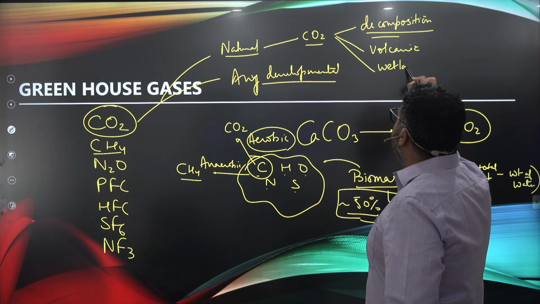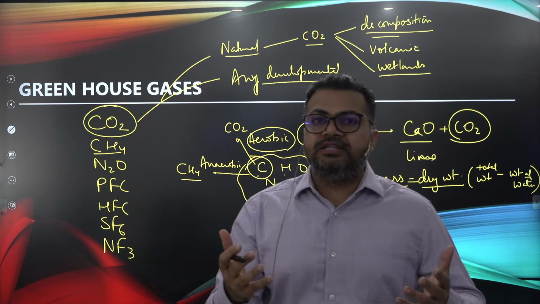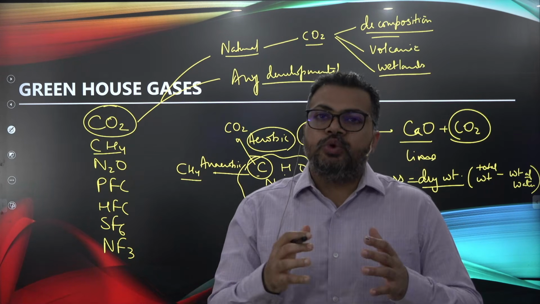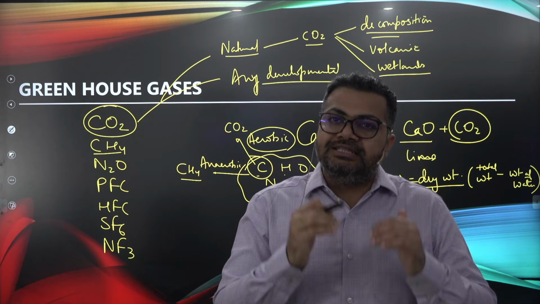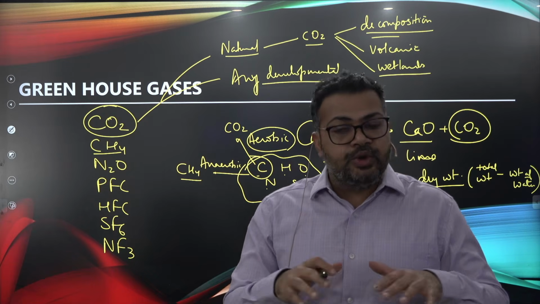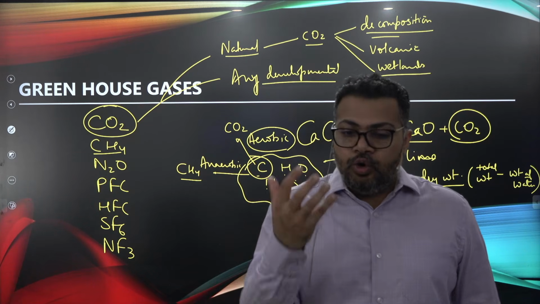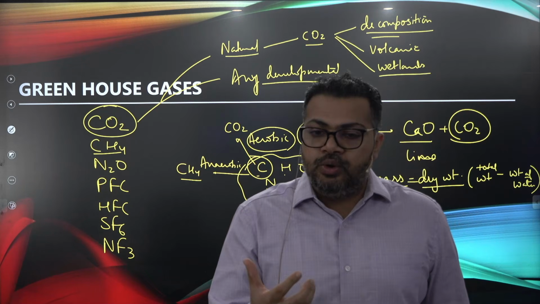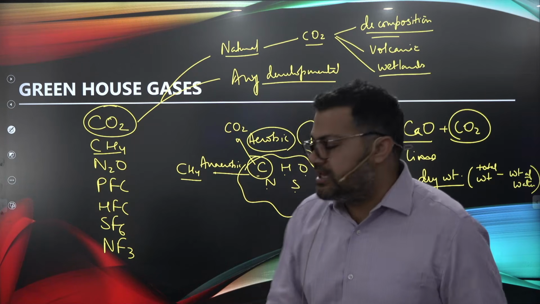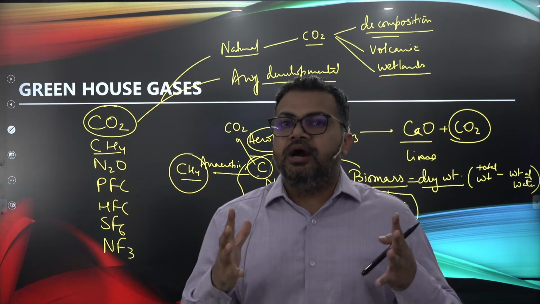If you look at wetlands, wetlands are places where the organic matter gets broken down. Wetland is basically a place where soil hydration is more than soil aeration, where the soil air content is lesser and the soil water content is high. So there is more availability of water there, the soil is fully covered with water. That means all the organic matter, when it starts breaking down, wherever there is oxygen available, it will release CO2. Wherever oxygen is not available, it will produce methane. So these are the places which will obviously release a lot of CO2.